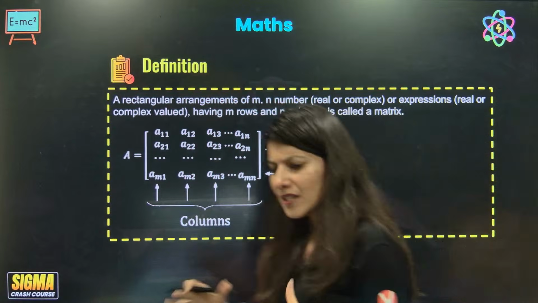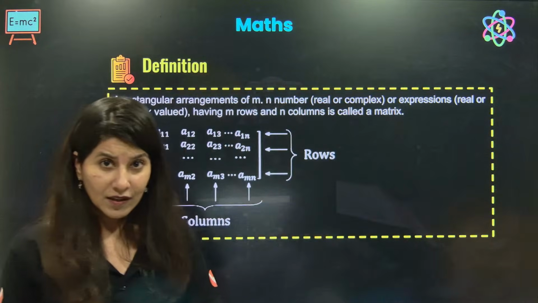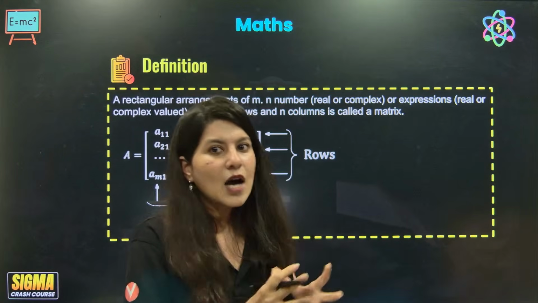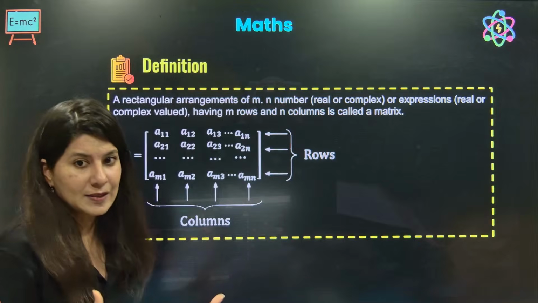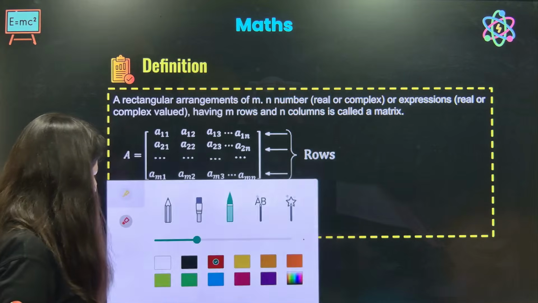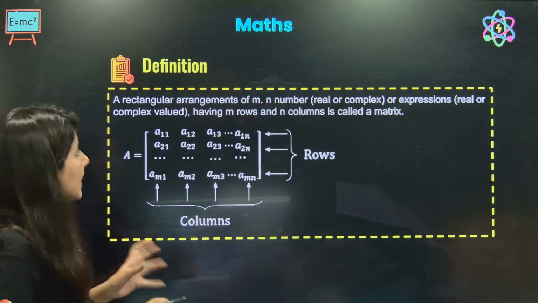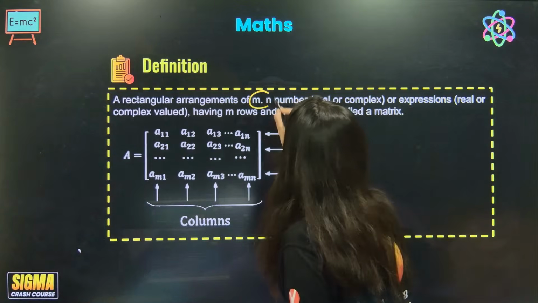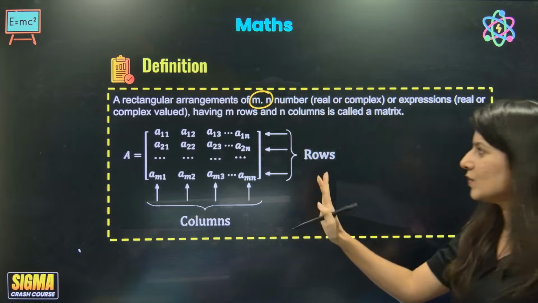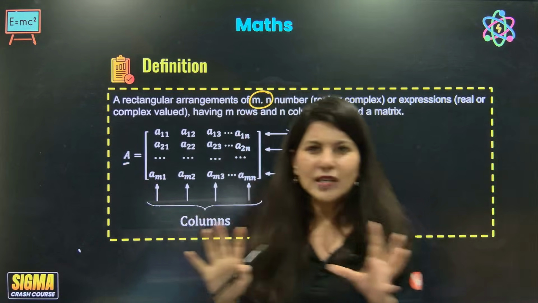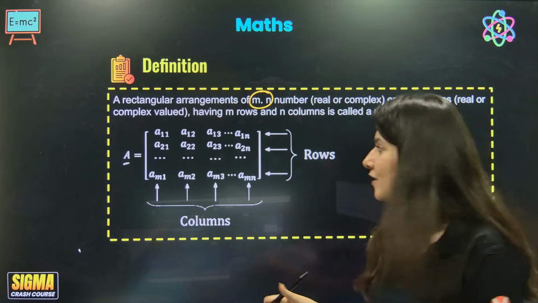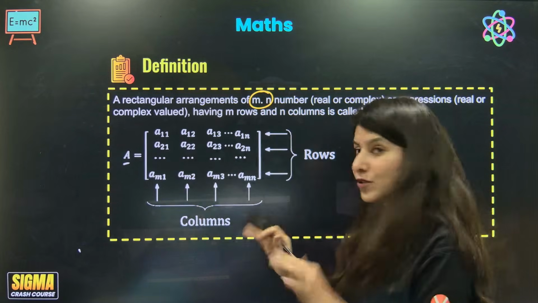Now, what is a matrix and what is a determinant? Determinant we'll talk about a little later. Right now, let's focus on what is a matrix. A matrix is nothing but a rectangular arrangement of m into n numbers. A matrix is denoted by a capital letter A, and you might see other capital letters also given in the question.